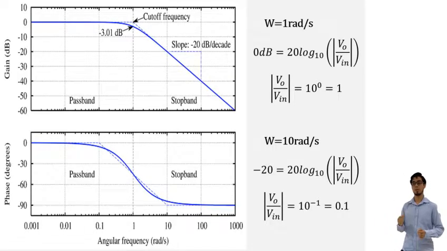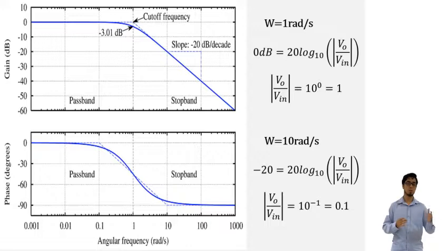With this, we know that for frequencies before the cutoff frequency, which is 1 radian per second, the voltage gain is 0 decibels, but after this point, the voltage gain will be a straight line with a slope of minus 20 decibels per decade. In our phase Bode diagram, a decade before the cutoff frequency the phase will be 0, at the cutoff frequency it will be minus 45 degrees, and a decade after the cutoff frequency it will be minus 90 degrees, and then it will remain stable at this value.